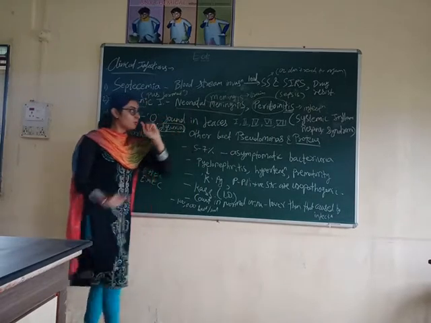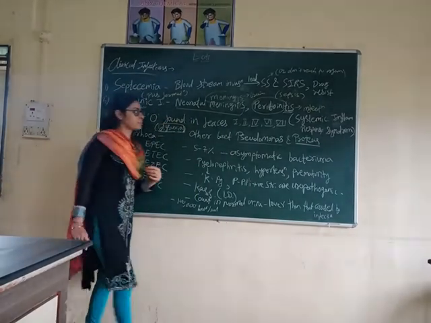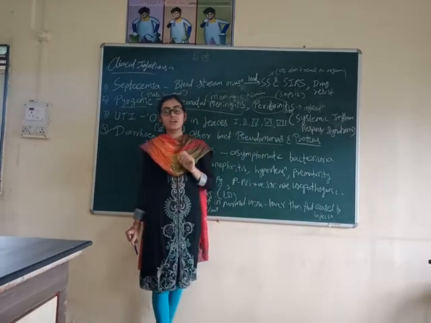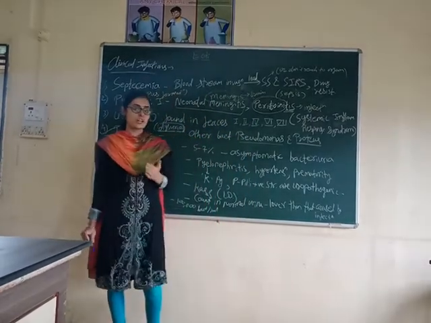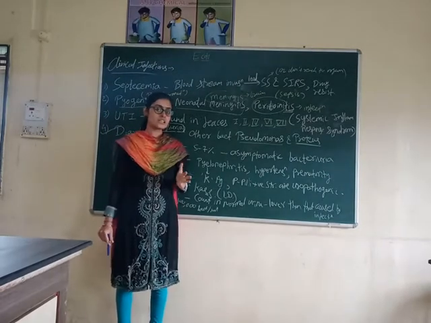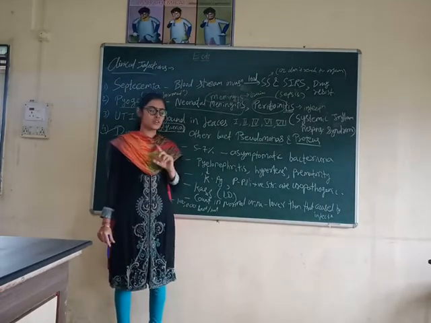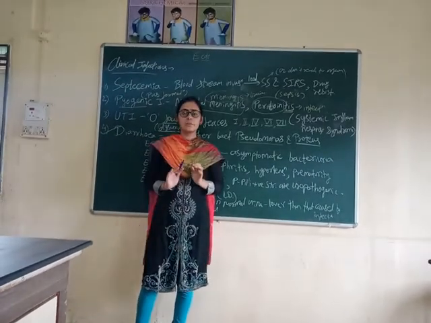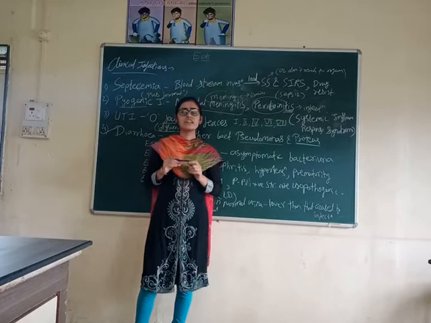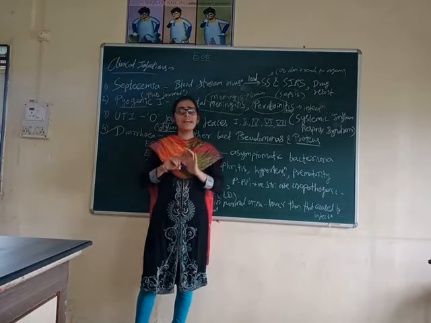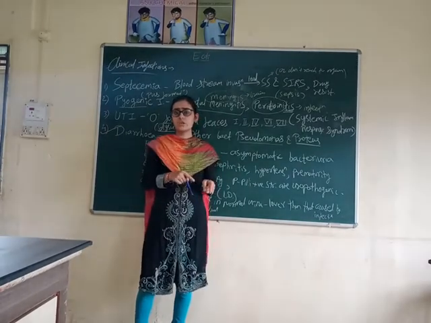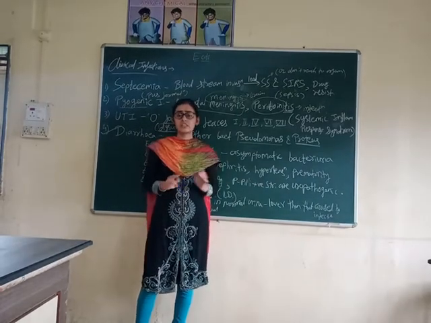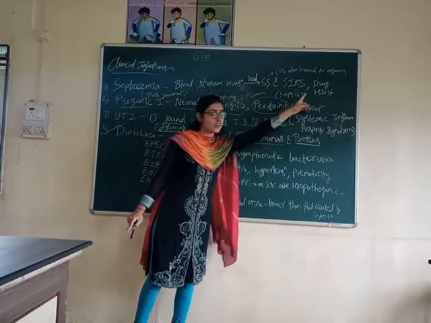One more point to keep in mind in septicemia is drug resistance. Now what is drug resistance? Some pathogenic E. coli are resistant to the drug. That means after taking the drug there is no effect on that pathogenic E. coli. They are not killed. They show resistance against that drug. That doesn't kill them. That is drug resistance.